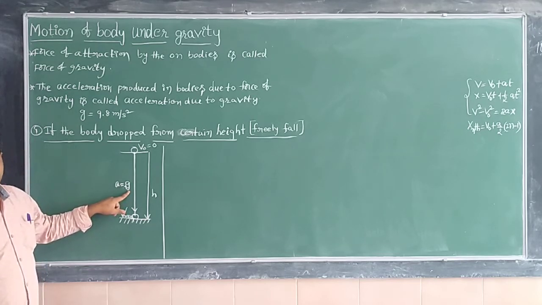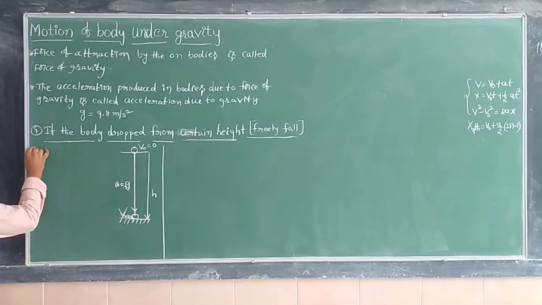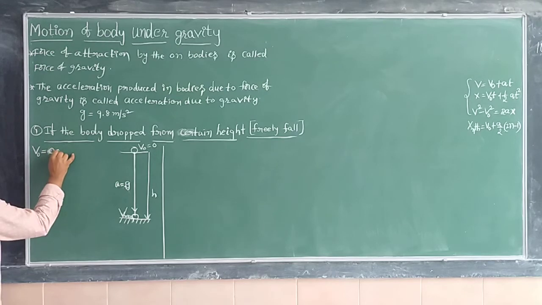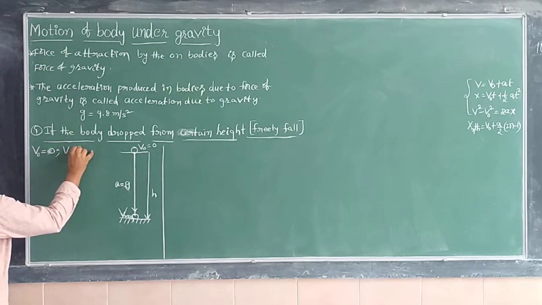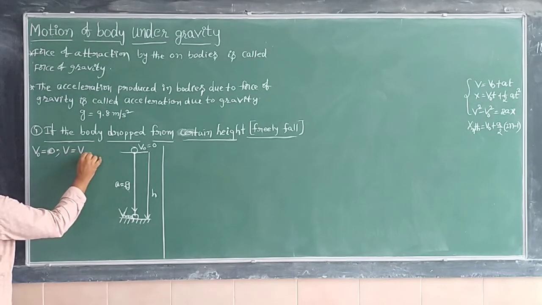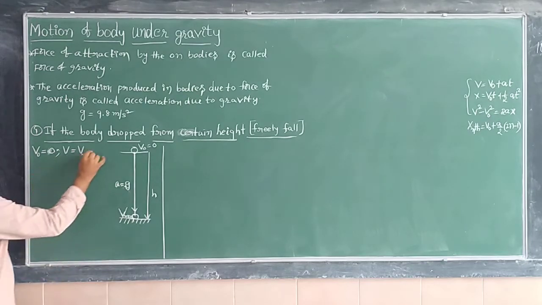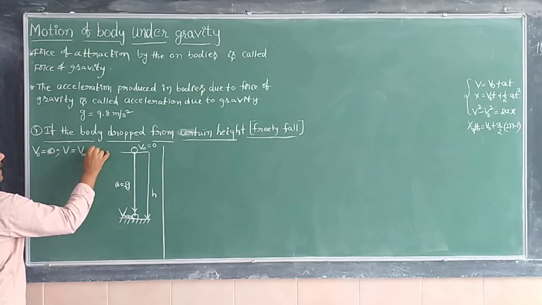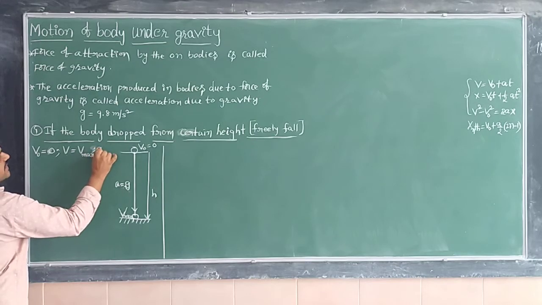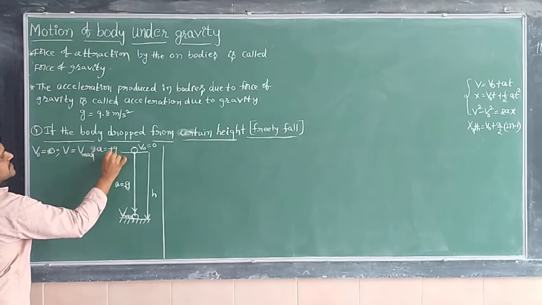So you just see, for a freely falling body, the initial velocity is 0. For a freely falling body, the final velocity V becomes maximum. Next, for a freely falling body, acceleration is equivalent to plus g.